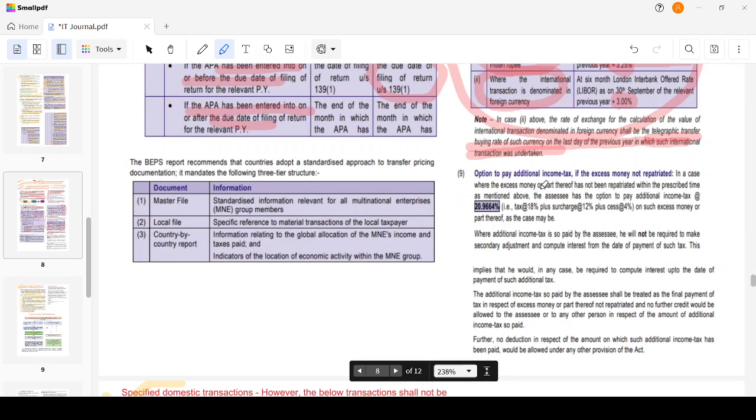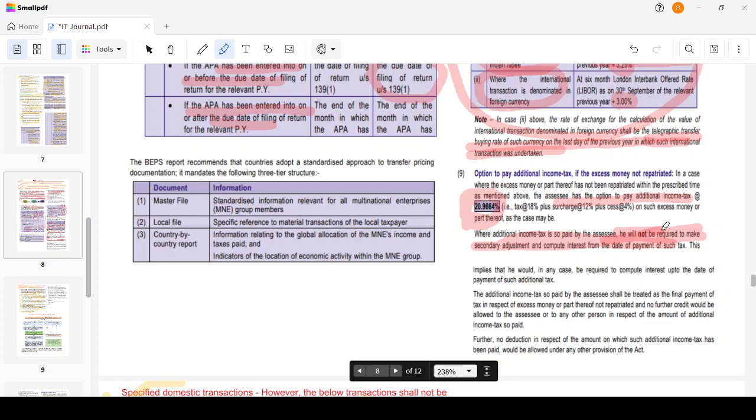In a case where the excess money or part thereof is not repatriated within the prescribed time as mentioned above, 90 days, he has an option to pay the additional income tax at 20.966% on the excess money or part thereof as the case may be. This is nothing but 18% tax plus 12% surcharge plus 4% cess. When additional income tax is so paid by the assessee, he will not be required to make any secondary adjustment or compute the interest from the date he pays the tax.